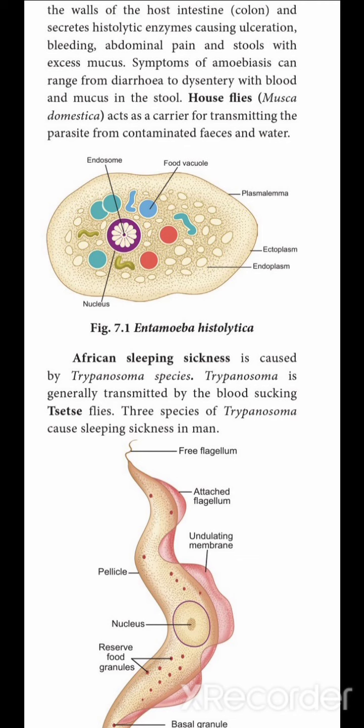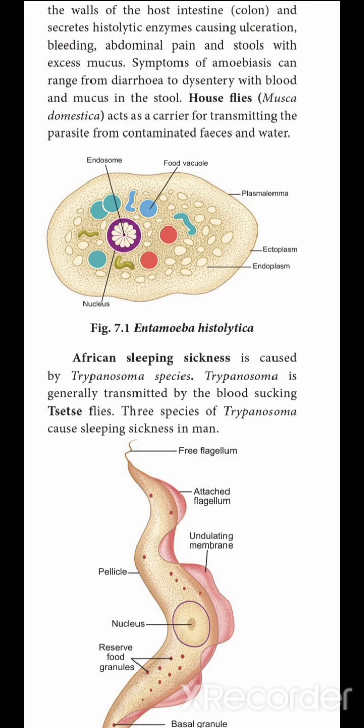The symptoms of the protozoan disease amoebiasis range from diarrhea to dysentery with blood and mucus in the stool. Blood and mucus mixed with stool is a severe condition of amoebiasis. The housefly, zoological name Musca domestica, acts as a carrier. It transmits the disease from the affected person to a healthy person, acting as a vector carrying the parasite from contaminated feces and water.